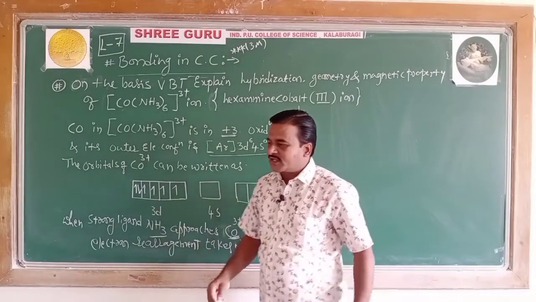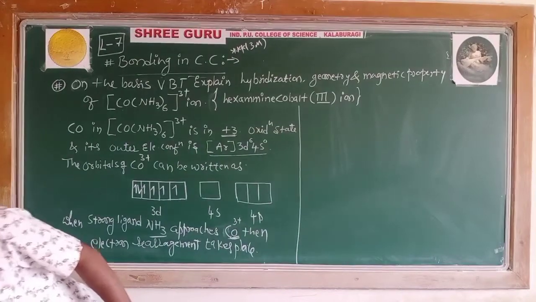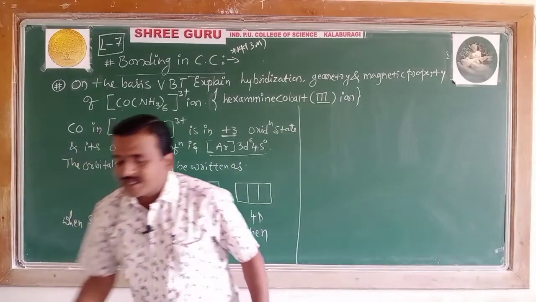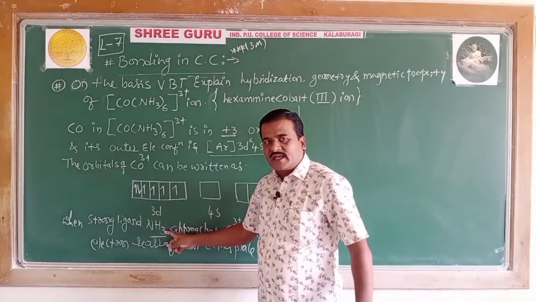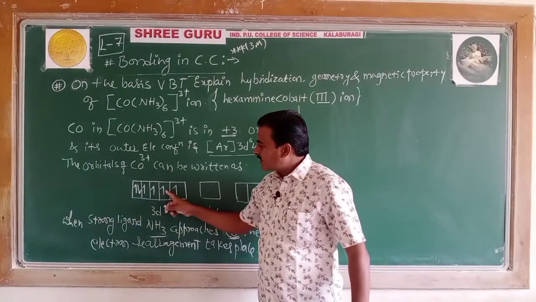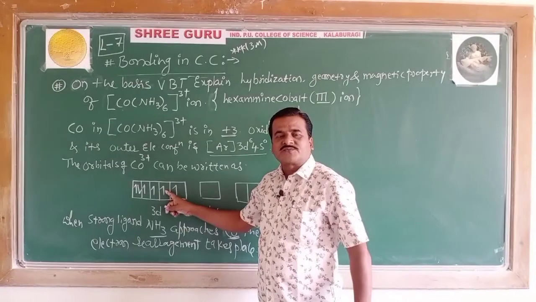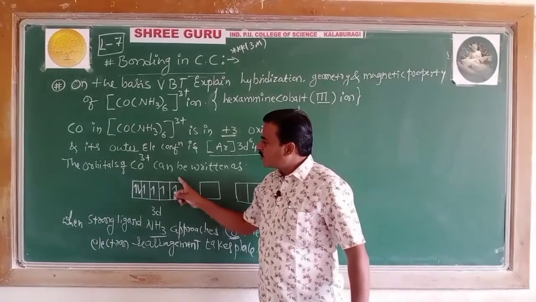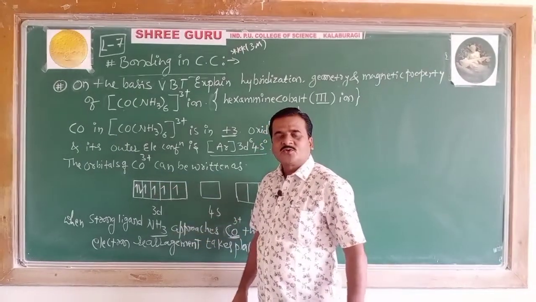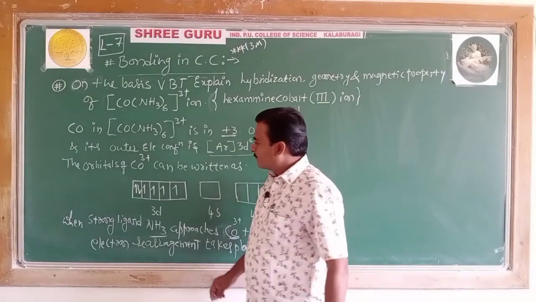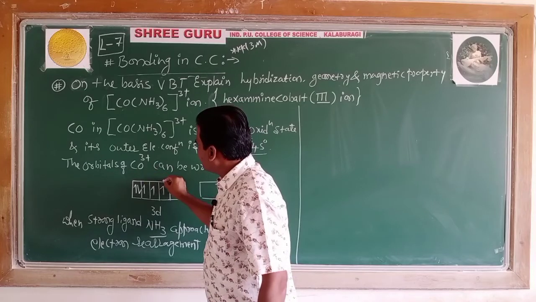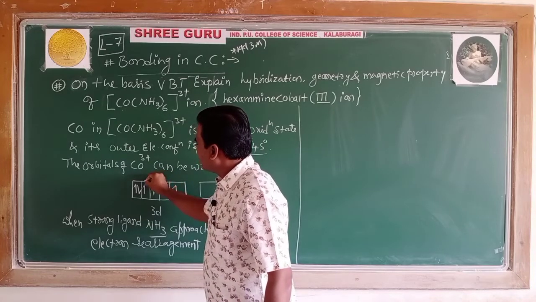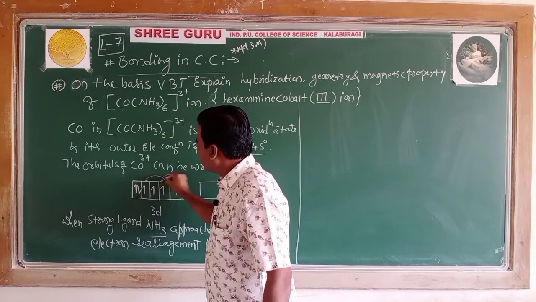What is this electronic rearrangement? One of the postulates of the theory says, in the presence of a strong ligand, the unpaired electrons from the orbitals of the metal atom are forced to pair up.